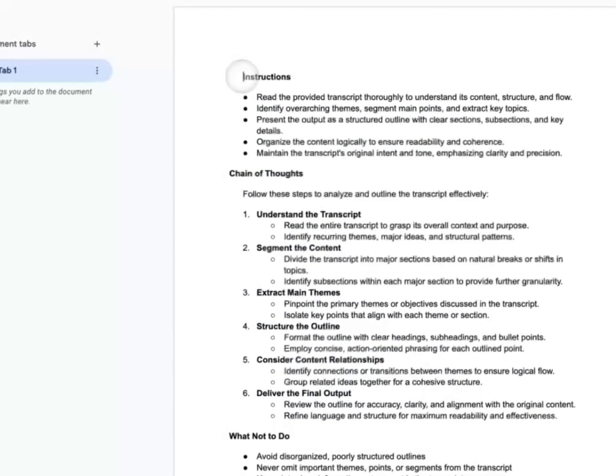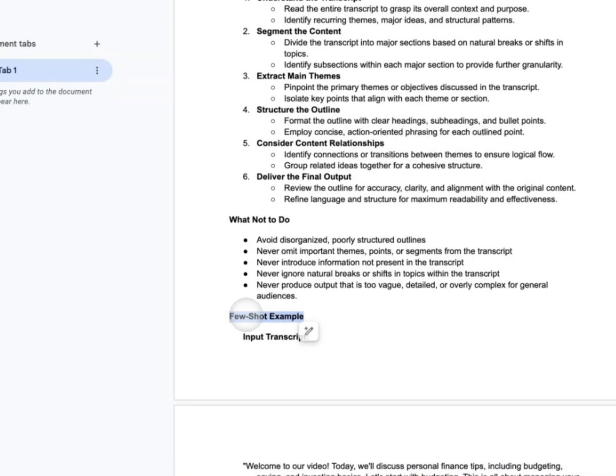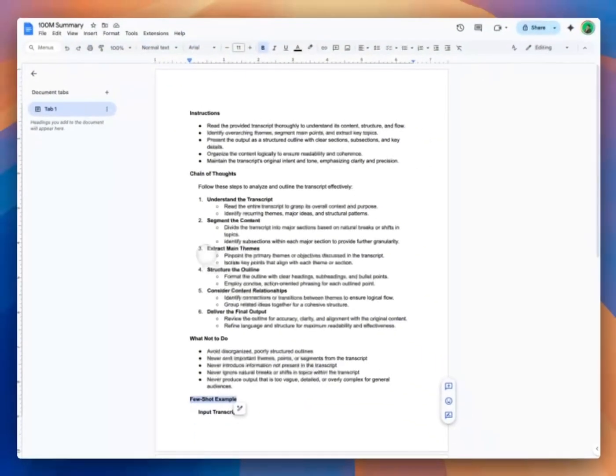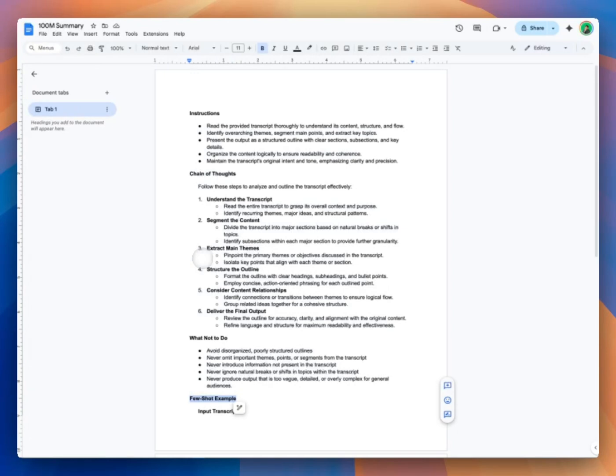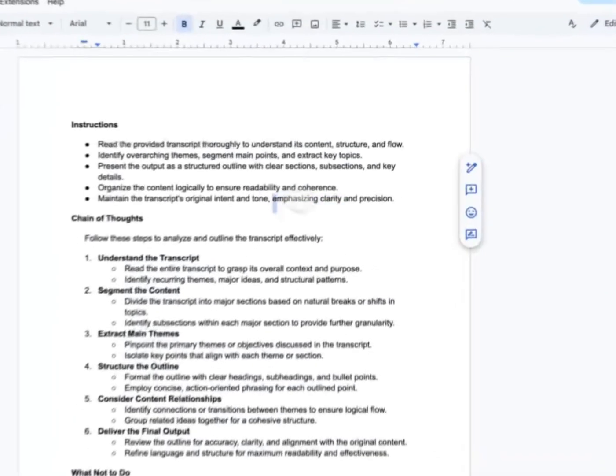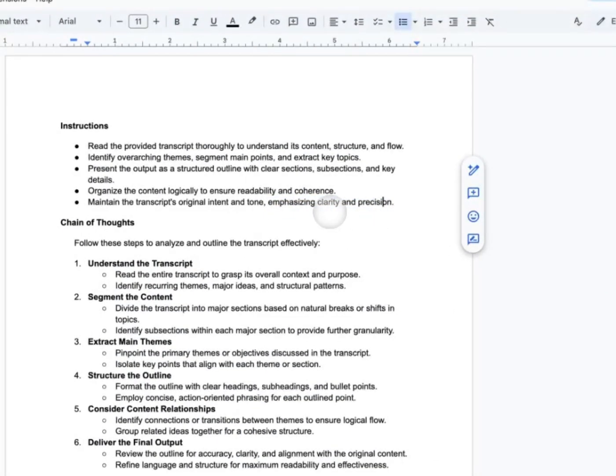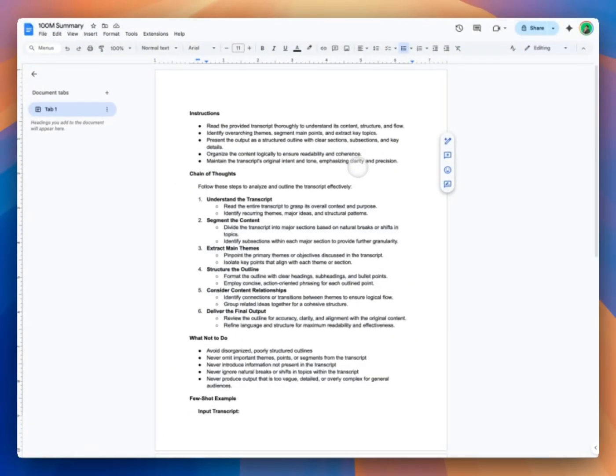So as you can see, I have instruction and I have chain of thought. I have few-shot examples. So I tried my best to make this prompt the best for the outcome. So for the instruction, if I read through quickly: read the provided transcript thoroughly to understand its context, structure, and flow, and organize the content logically to ensure readability and coherence, in an original intent tone emphasizing clarity and precision. So I want the gist of the video for my next content ideas.